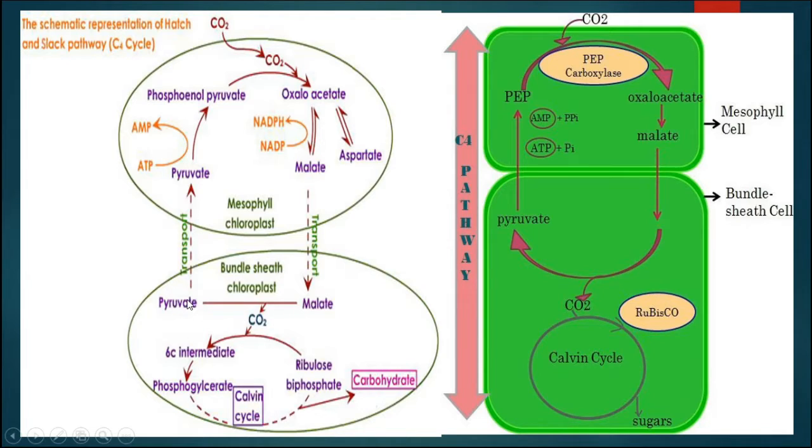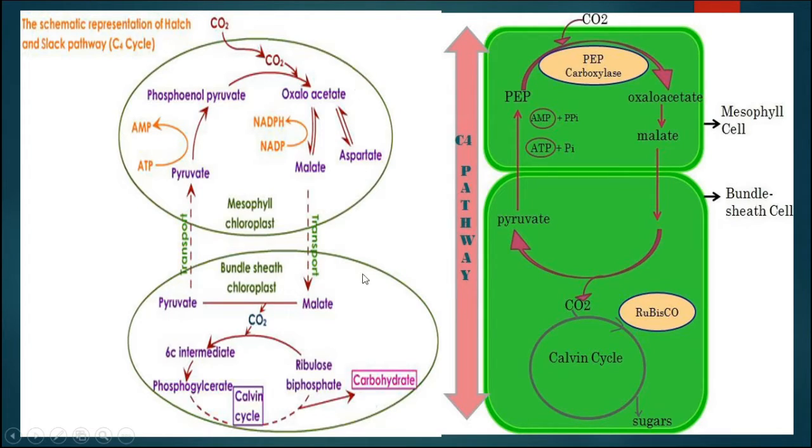converted into pyruvic acid. This pyruvic acid will be transported back to the mesophyll cell. Here ATP is consumed and converted into AMP, that is adenosine monophosphate, and NADP will form NADPH. Now in the bundle sheath cell, this malic acid will undergo the C3 cycle, or the Calvin cycle. That means here CO2 will combine with ribulose bisphosphate and then undergo carboxylation, then reduction, then regeneration. So here it will occur like that, that means the C3 cycle.